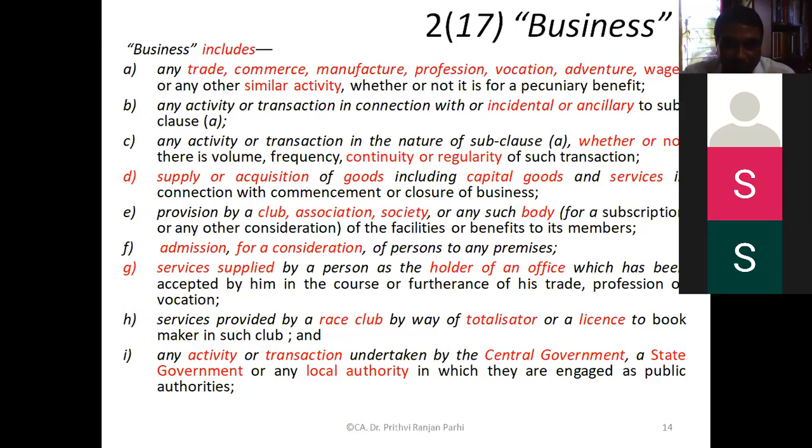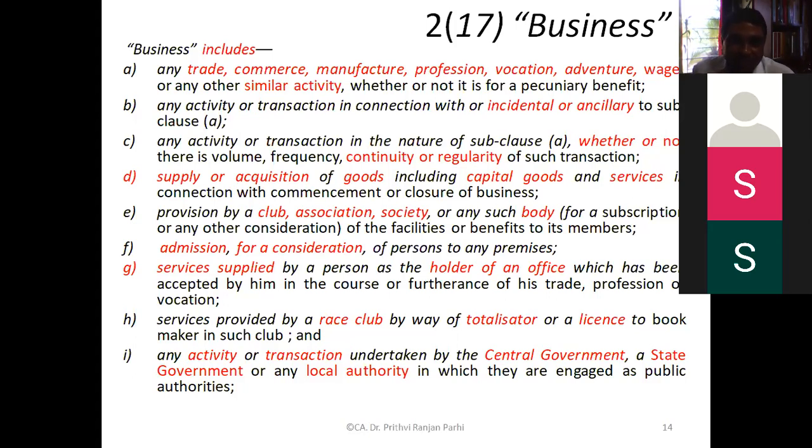It is an inclusive definition: trade, commerce, manufacture, profession, vocation, adventure, leisure, all these activities are included. Incidental or ancillary activities are also included. Whether it is continuously conducted or not, continuity, regularity, frequency, volume, all these things are immaterial.